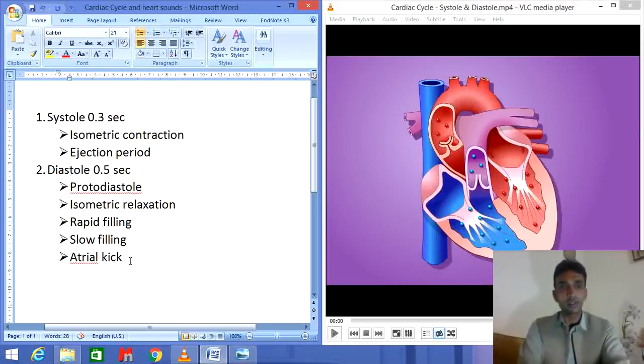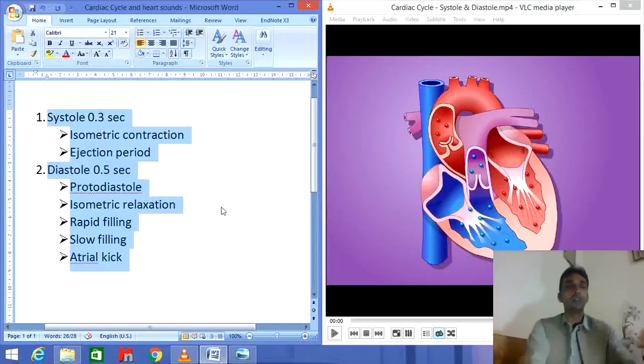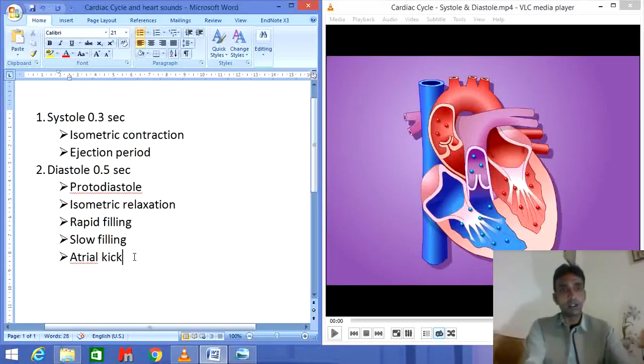All these steps combinedly make the cardiac cycle, which takes 0.8 second, which is the repetitive cycle of the heart, during which 70 ml of the blood is pumped from each ventricle of the heart towards the aorta or the pulmonary trunk. Now, first of all, the isometric contraction.